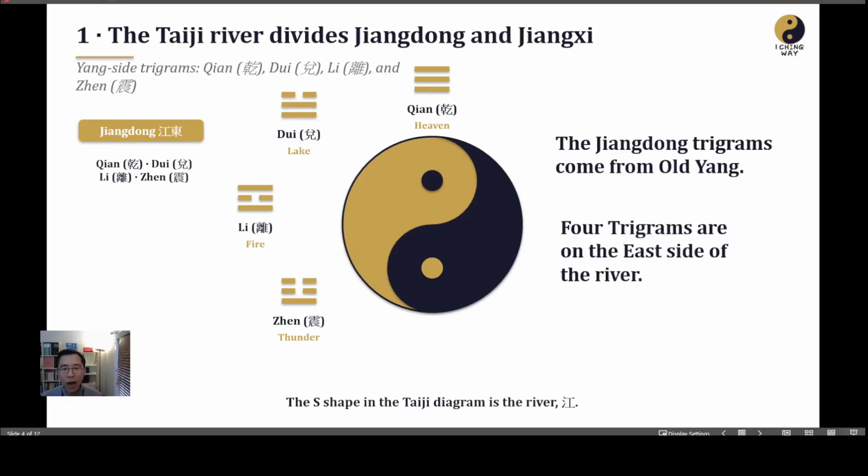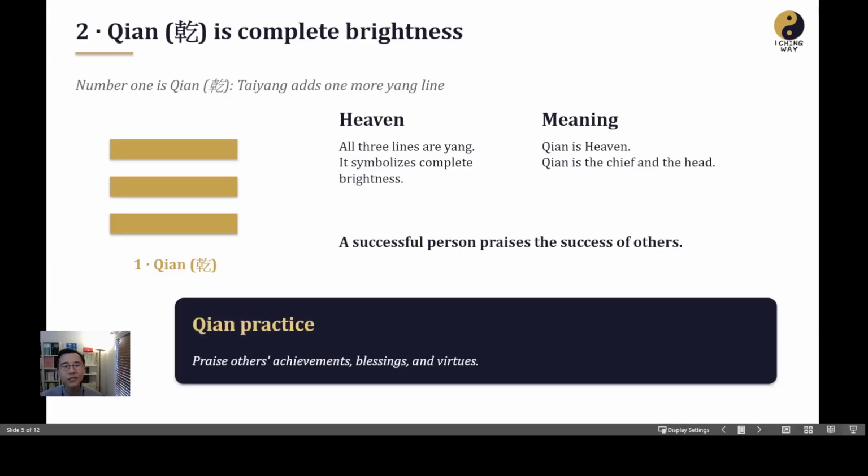So recall how we get the eight trigrams: from Old Yang and Old Yin. These four trigrams, Jiangdong trigrams, are from Old Yang. Qian is the first trigram in Jiangdong trigrams. Qian means heaven. Qian has three lines. Each line represents Yang. It means they have tons of Yang, tons of brightness. Qian means heaven. Qian also means our head.